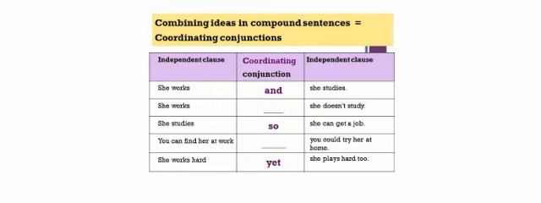Here's another example. She works and she studies. What could you put in that second example? She works, she doesn't study. Maybe so, maybe and, maybe but. If that's the case, they're all compound sentences.